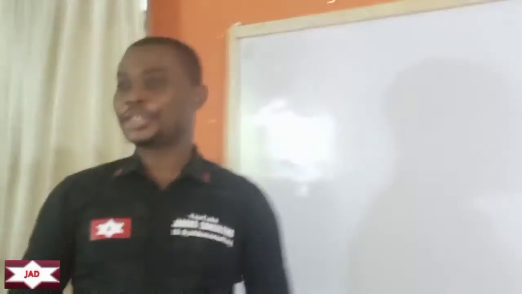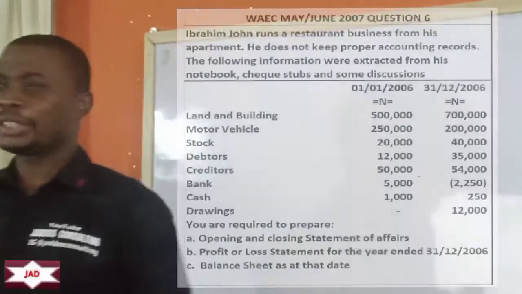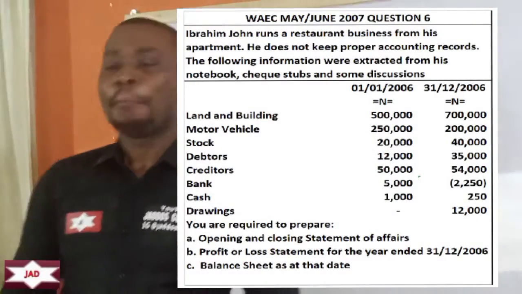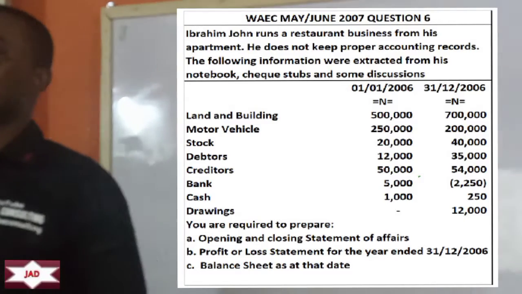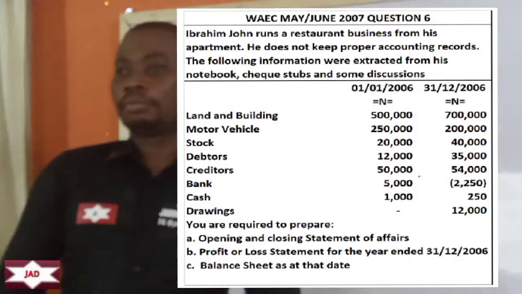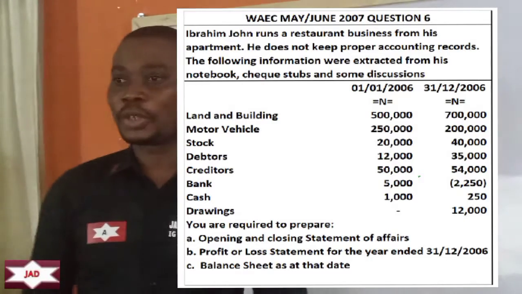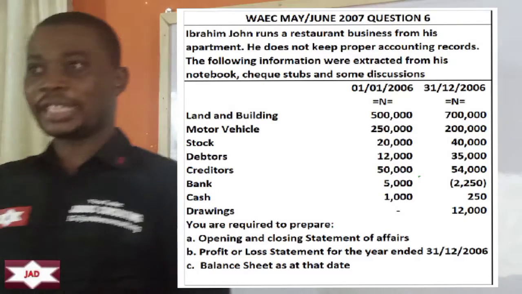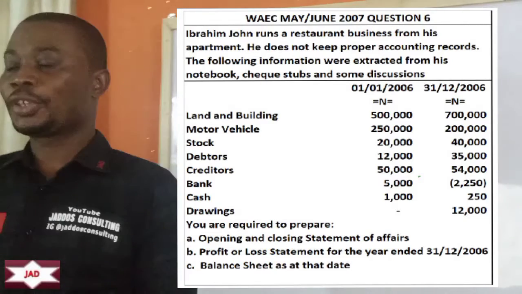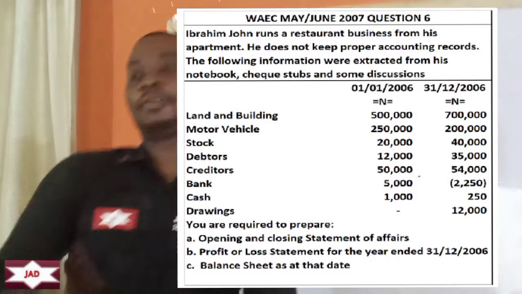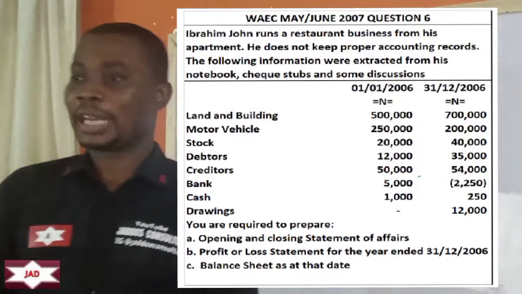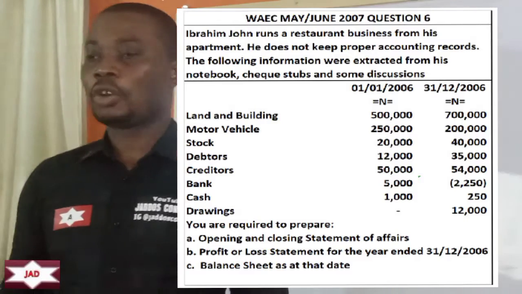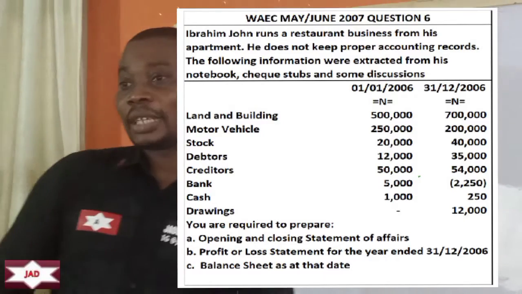So the question, it's May, June 2007, question 6. It says Ibrahim John runs a restaurant business from his apartment. He does not keep proper accounting records. The following information were extracted from his notebook: checks, stubs, and some discussions. Then we have land and building, motor vehicles, stock, debtors, creditors, bank, cash, drawings, and each item mentioned has values or figures at the beginning of the year 2006 and at the end of the year 2006. They are saying that we should prepare opening and closing statement of affairs, profit and or loss statement for the year ended 31st December 2006, and balance sheet as at that day.